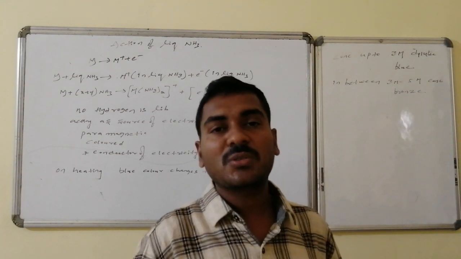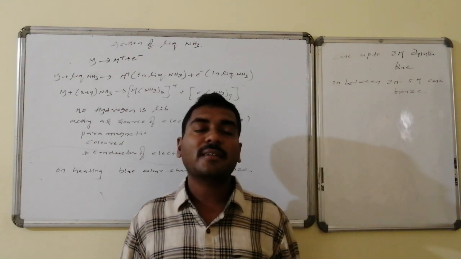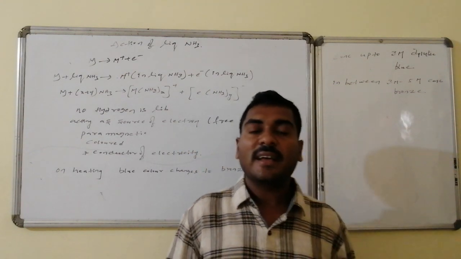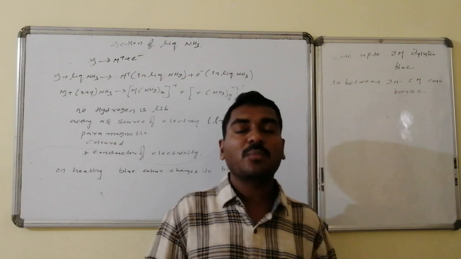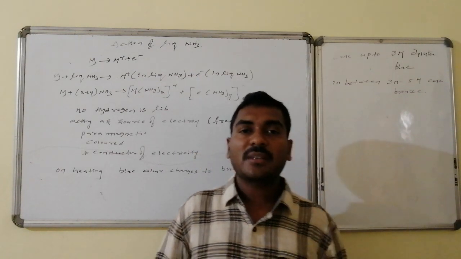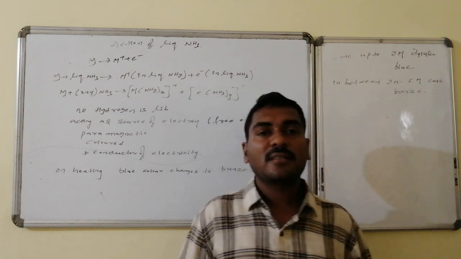They come very close to one another, though ammonias are there, and they get paired, so the number of unpaired electrons decreases. As a result, its color changes from blue to bronze, and it appears less magnetic.